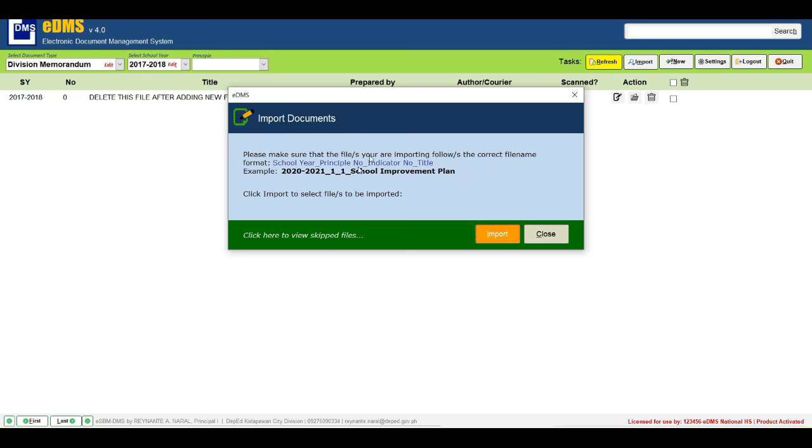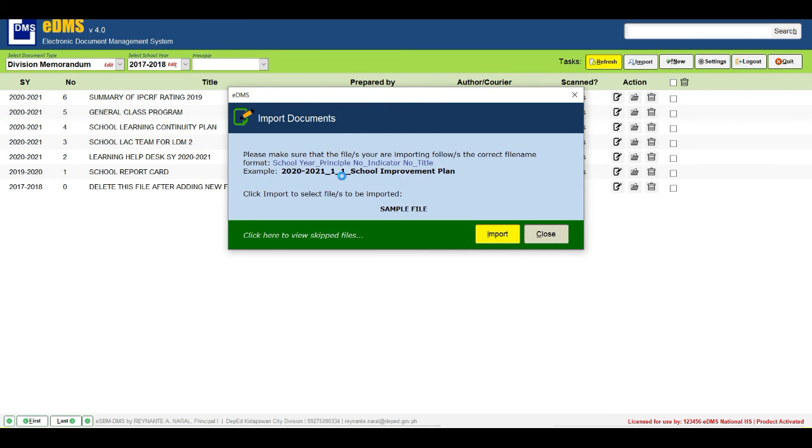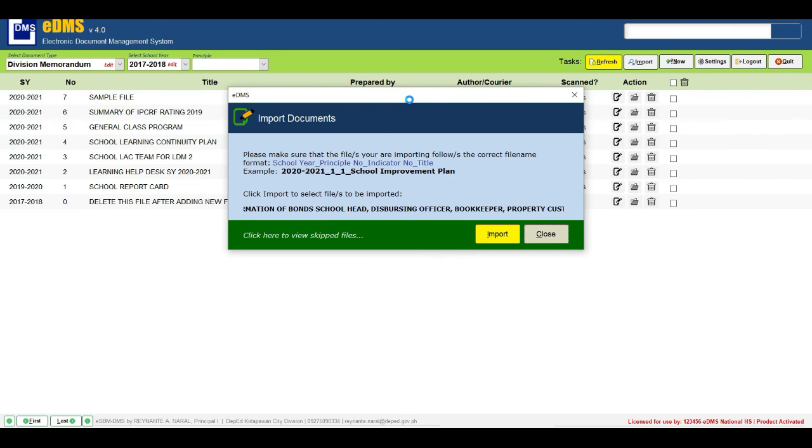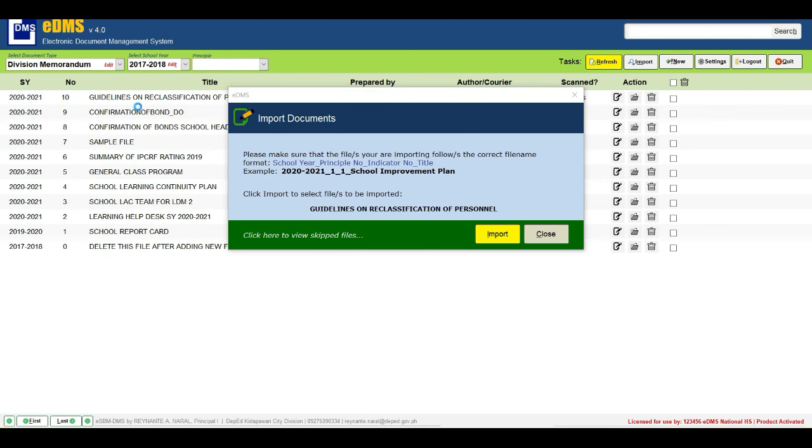So, hintayin natin habang nag-i-import. Yan. So, i-import niya ngayon. Effortless. Basta't sumunod sa file name format, ay i-import niya yung file sa eDMS. Siya na mismo ang kukuha ng school year. Ayan, successfully imported valid files.